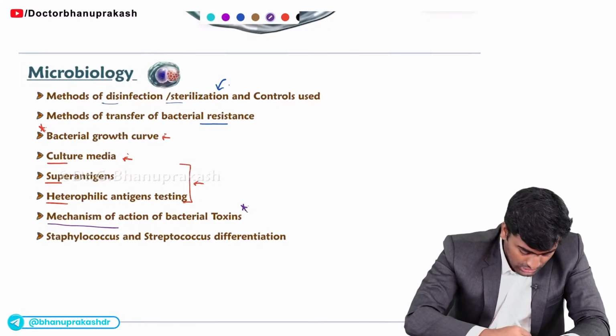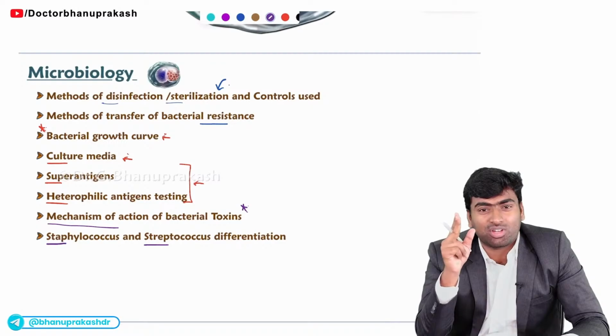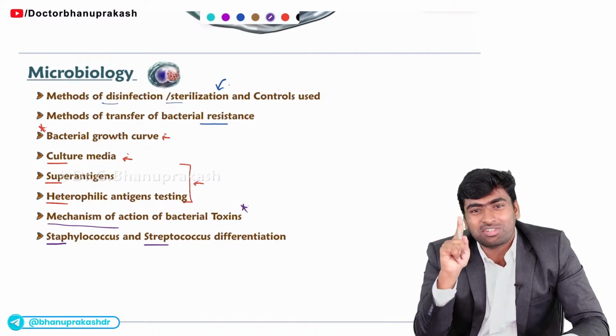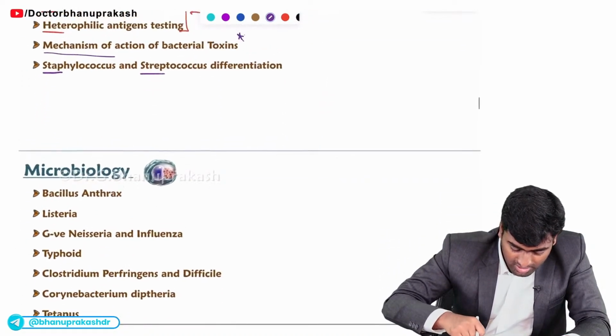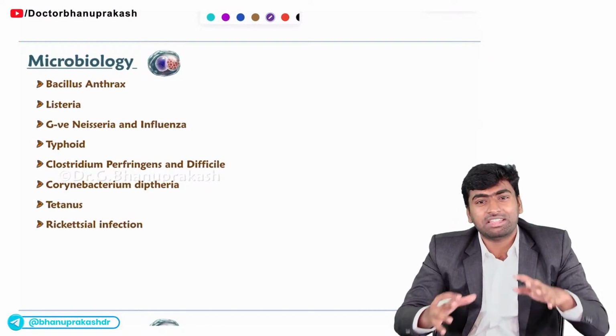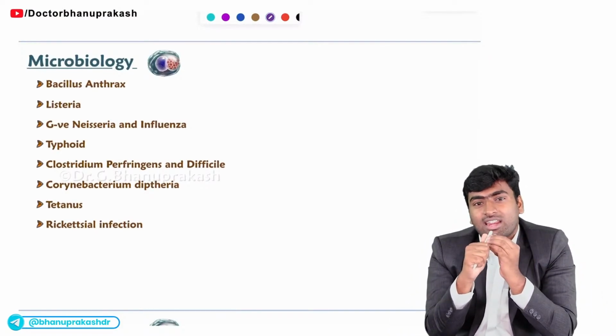Fine. And you should know how to differentiate between staphylococcus and streptococcus. It is the most basic thing, and they will always test on the most basic things. Just remember. Fine. And a few more about the microbiology part. In microbiology, you need to know about a few important bacteria. For these bacteria, you need to know their structure, their components and their culture characteristics also.